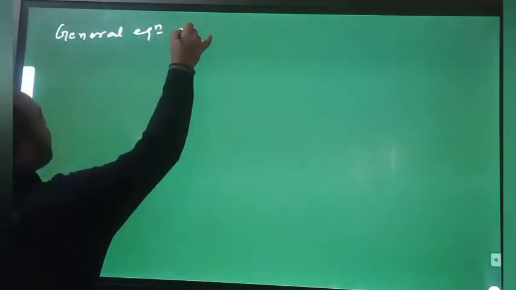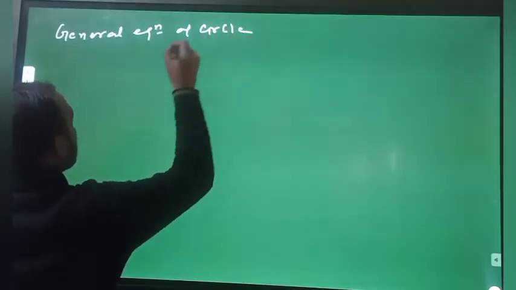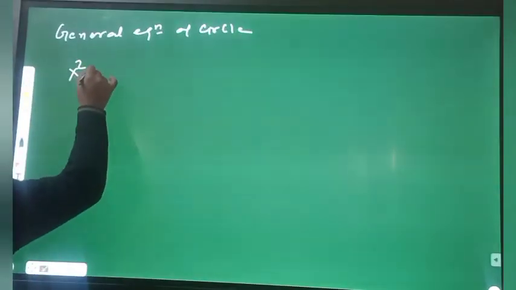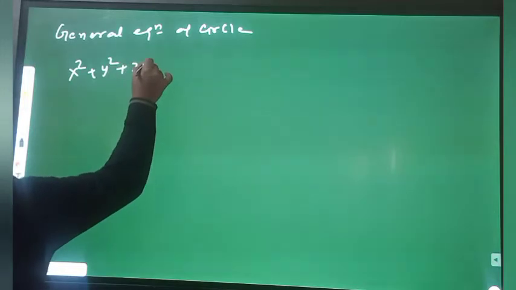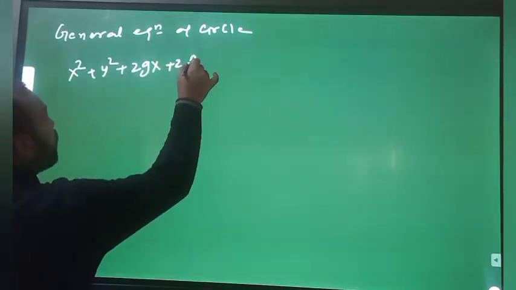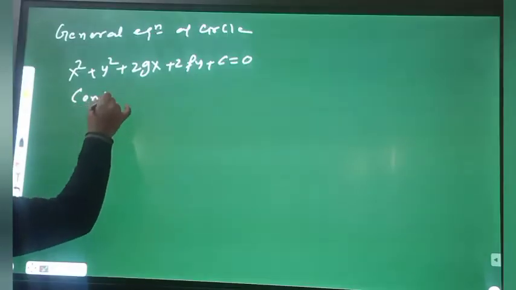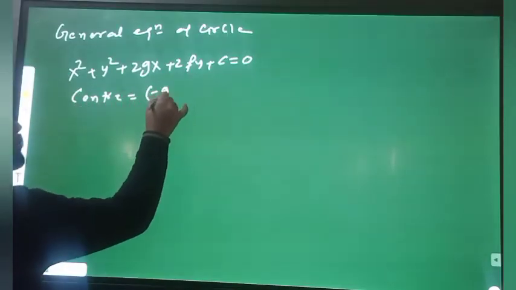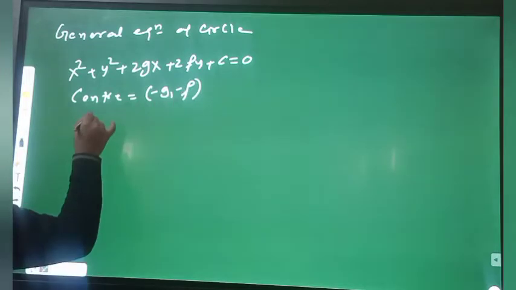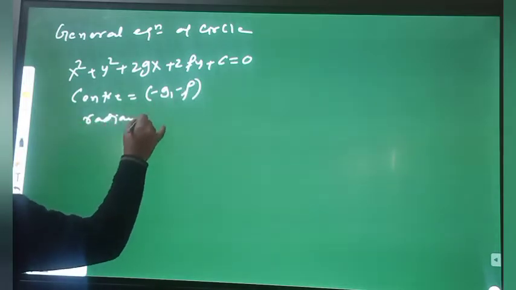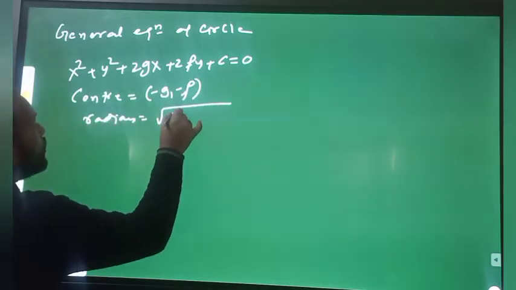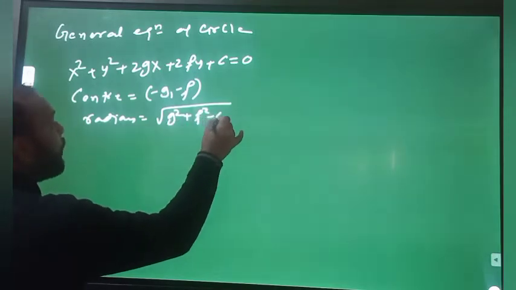So the general equation of a circle is x square plus y square plus 2gx plus 2fy plus c equal to 0. Here the center will be minus g and minus f, and the radius will be root under g square plus f square minus c.